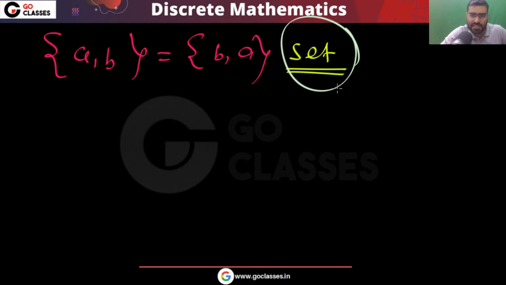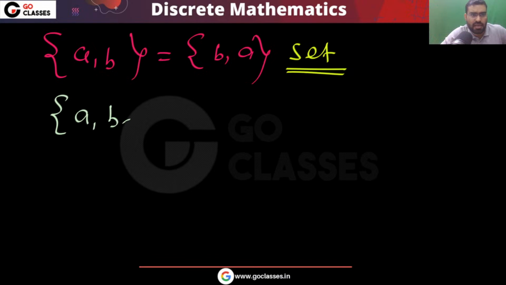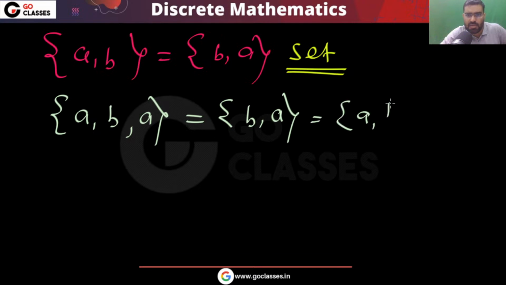So a set is a collection of unordered distinct elements. In a set, A, B, A is the same as B, A, which is the same as A, B. So this is the definition of a set.